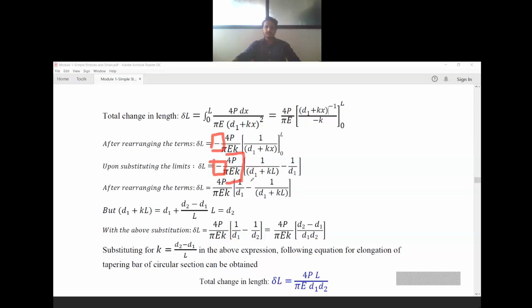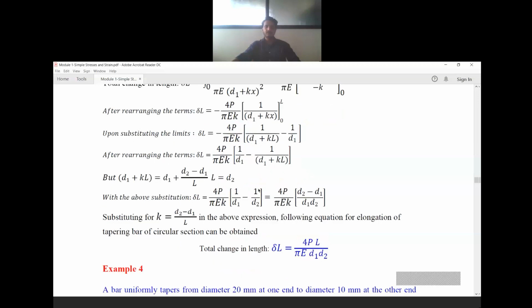After putting the L value in place of x, we have 1 by (d1 plus kL) minus 1 by d1. After applying the limits, in place of x, L has come, so 1 by (d1 plus kL) minus 1 by (d1 plus 0x), that is, 1 by d1 only. That is what we have substituted here.